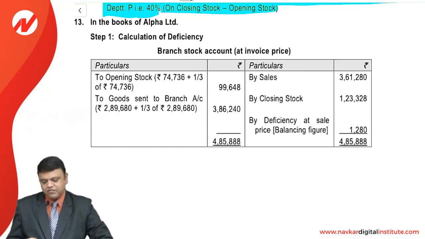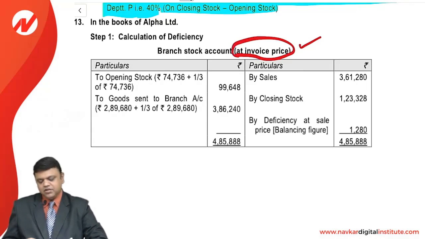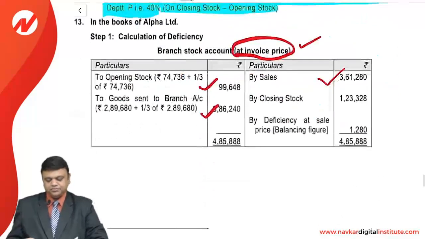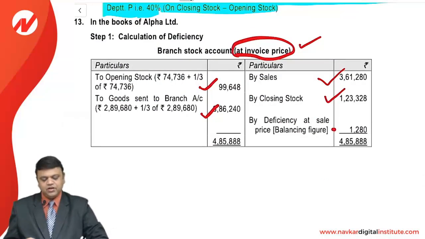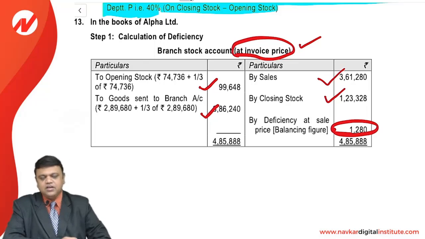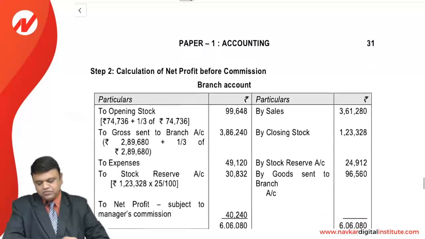So, calculation of deficiency: we need to prepare the branch stock account, which is always at invoice price, starting with opening stock 74,736 plus 1/3 of the same. Goods sent to branch, again 289,680 plus 1/3 of the same. Then we have the sales, which is given in the question. Closing stock is also provided. So we will have a deficiency of 1280. This is the deficiency to be borne in the calculation of commission.